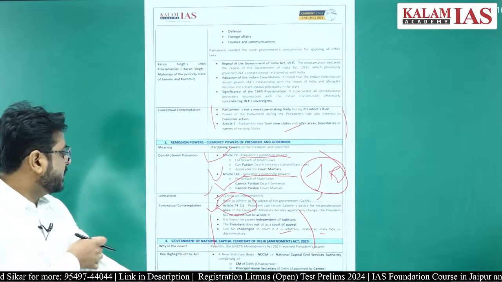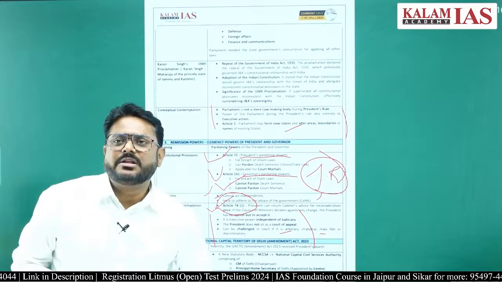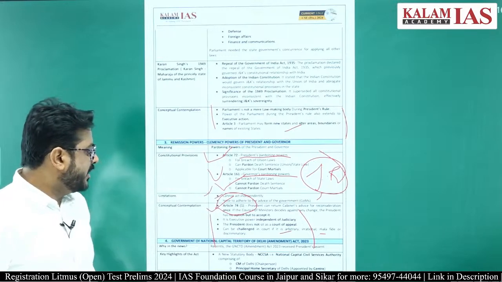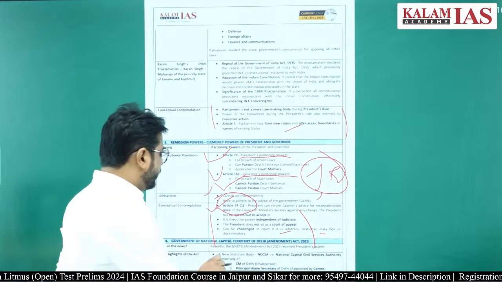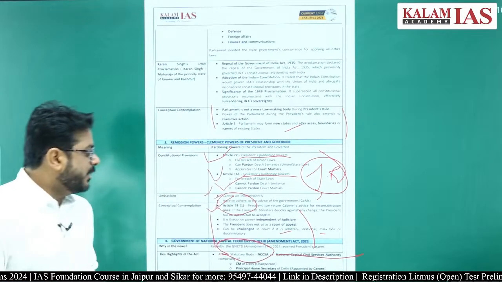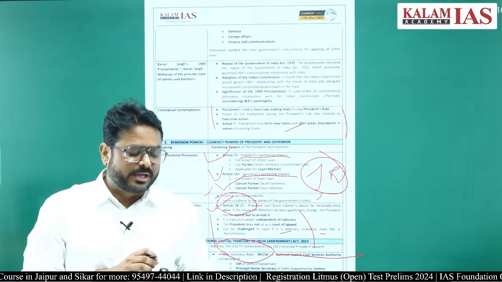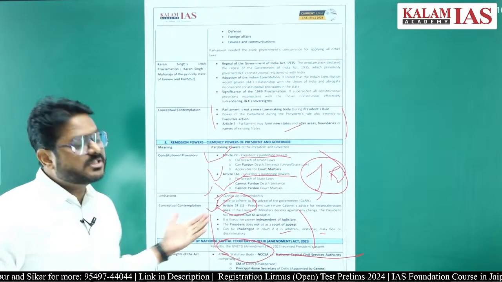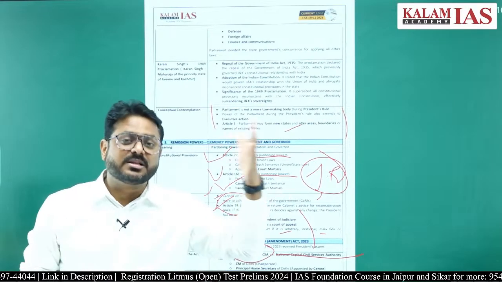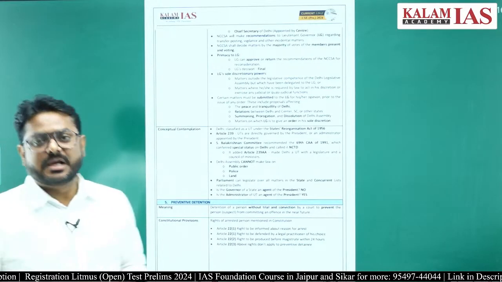Then the Government of the National Capital Territory of Delhi Act 2023. So recently in 2023 one act has come up in Delhi, in which there is a provision to make a new statutory body, that is the NCCSA, National Capital Civil Services Authority, right. Who will be the members of this Civil Services Authority? The Chief Minister of Delhi will be the chairperson, along with the Principal Home Secretary of Delhi appointed by the centre, and the Chief Secretary of Delhi appointed by the centre, right.